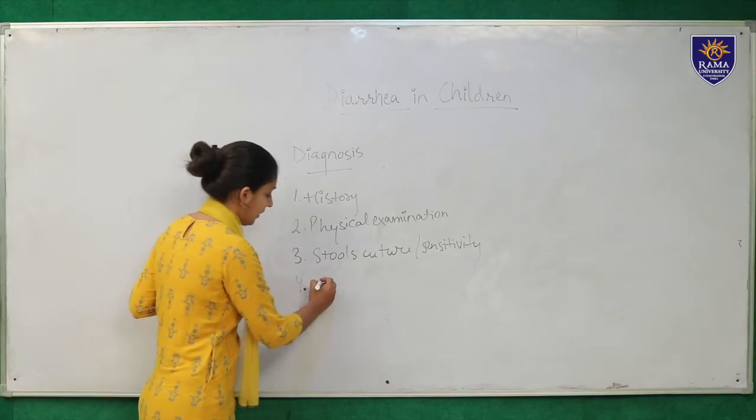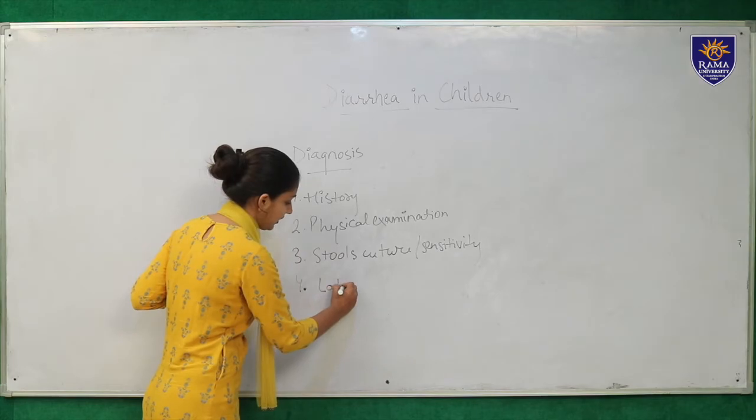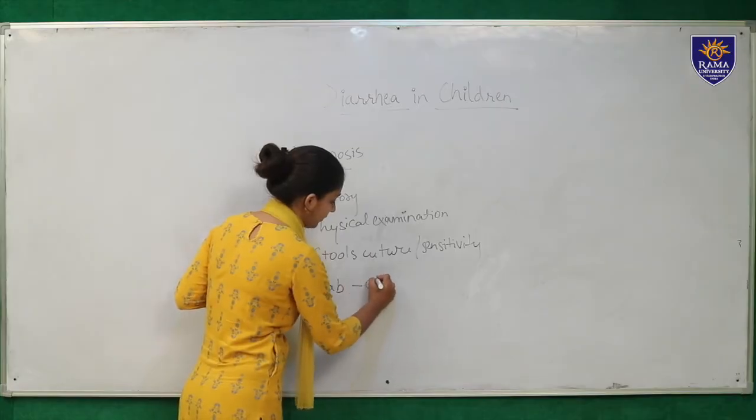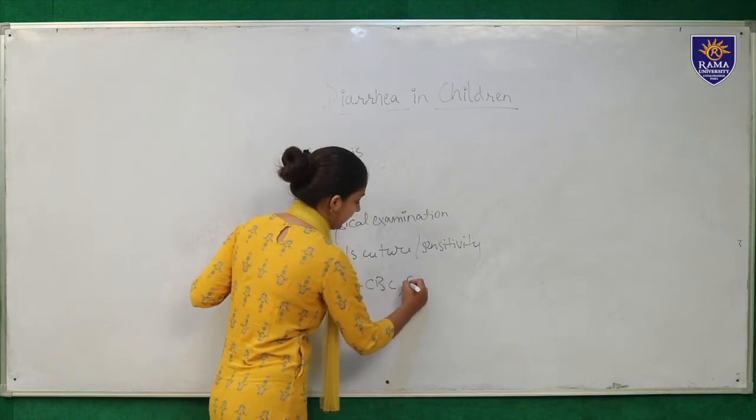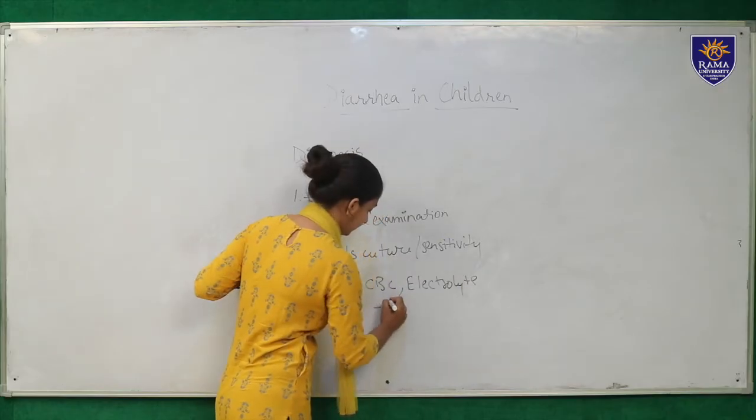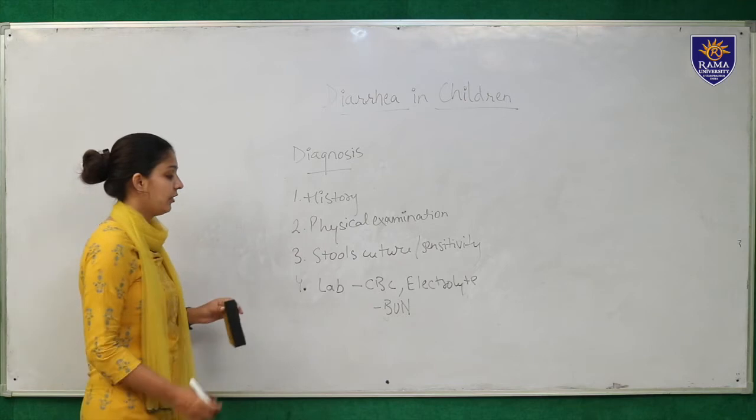The next is your blood investigations or lab investigations. In lab investigation, we will go for CBC and mainly your electrolytes level and your BUN level. Why do we go for your CBC?